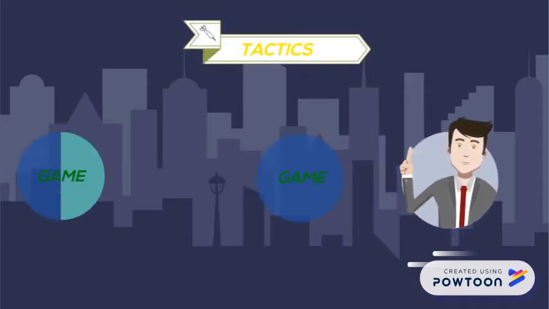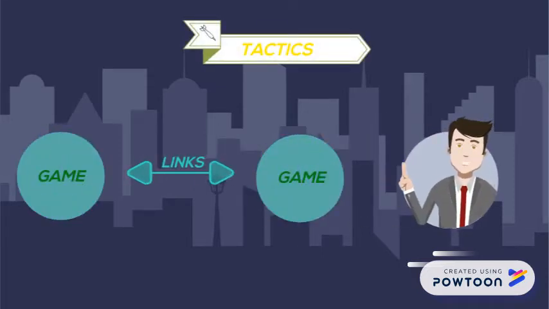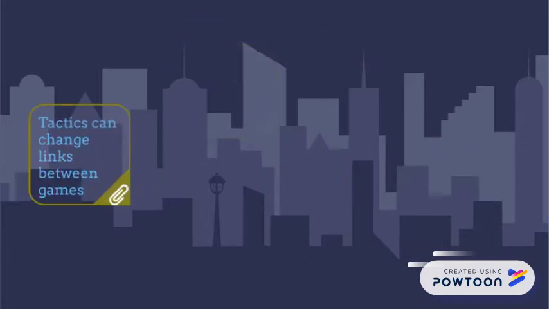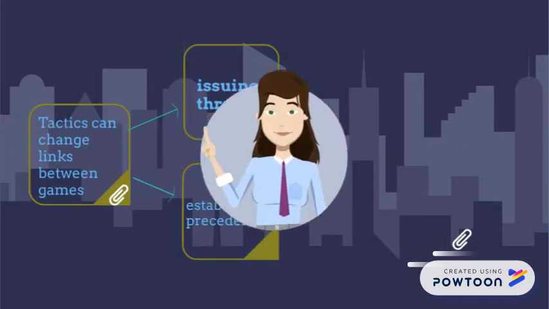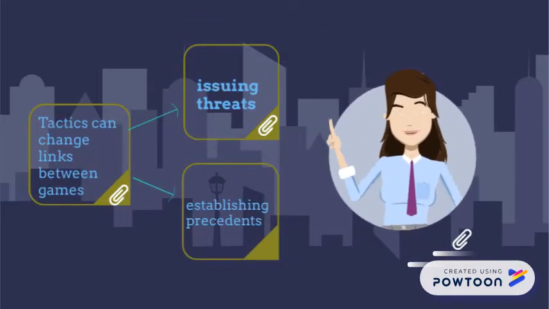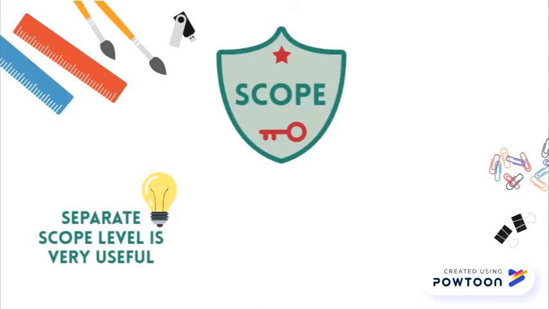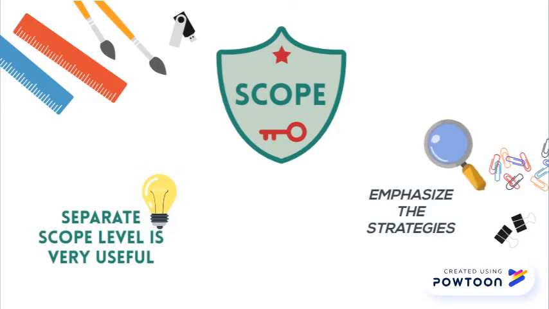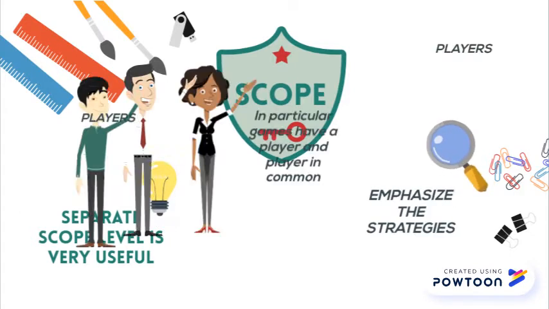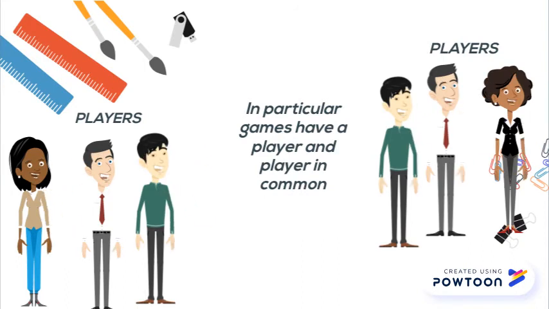Tactics. Finally, two games can be linked for no reason. Tactics can change the links between games. For example, issuing threats and establishing precedents are tactics that work by creating linkage across games. Scope. In practice, a separate scope level is very useful, the one that emphasizes strategies for linking games. In every case, the games have a player or players in common.